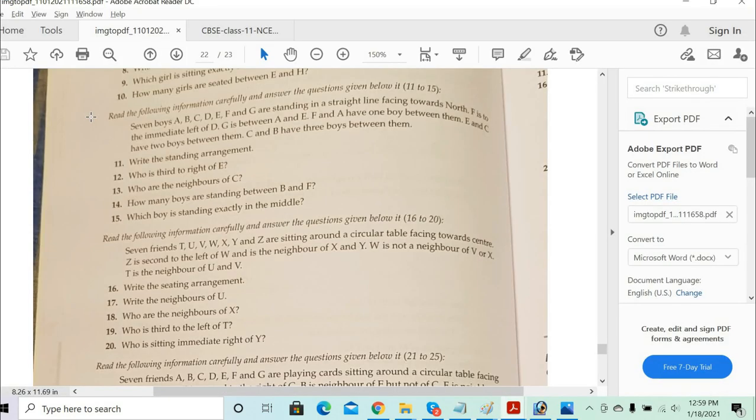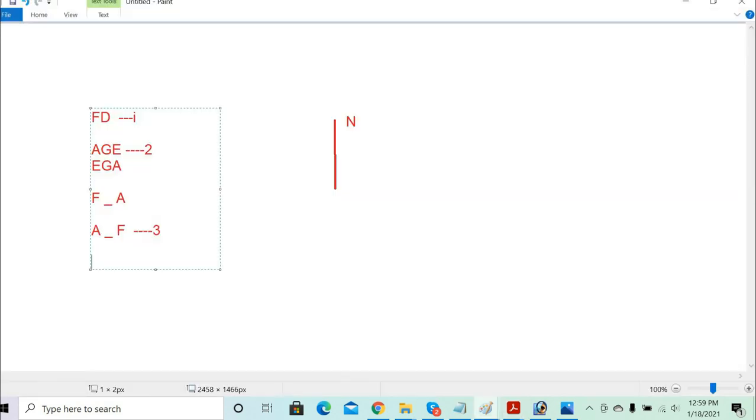And what else now? E and C have two boys between them. So E, dash, dash, C or C, dash, dash, E. Very good, Tanisha. That becomes the fourth condition for you.